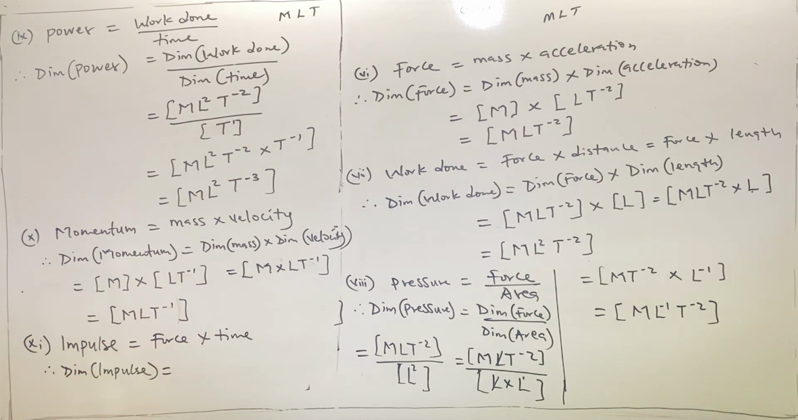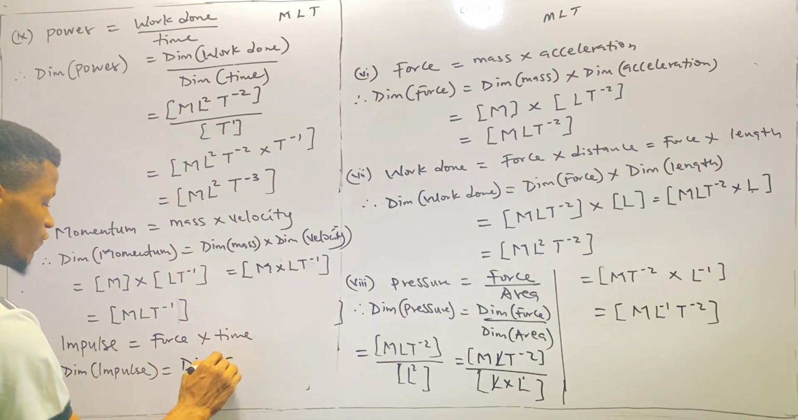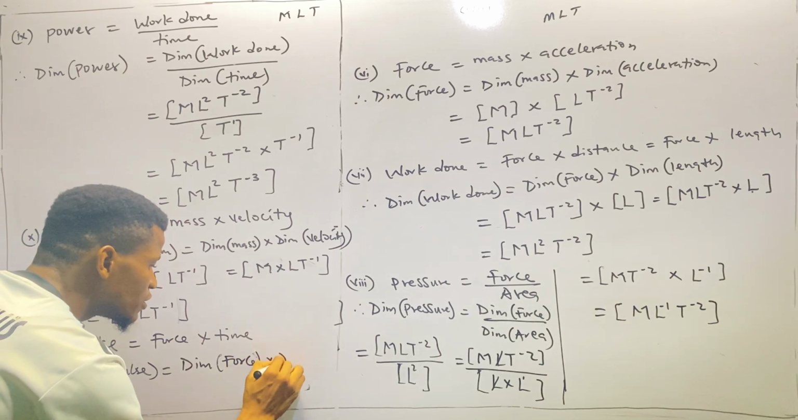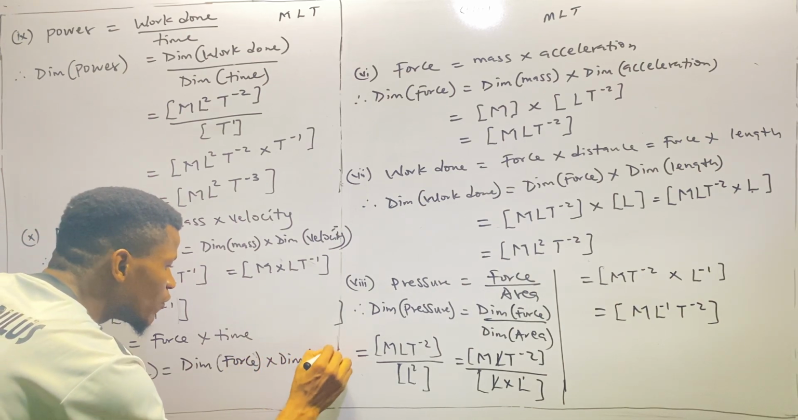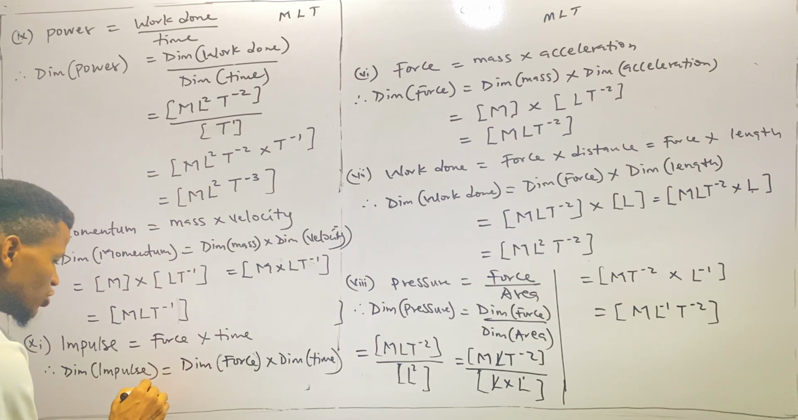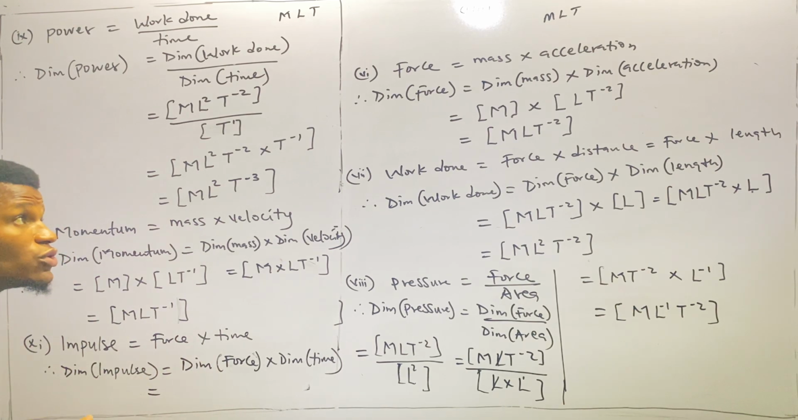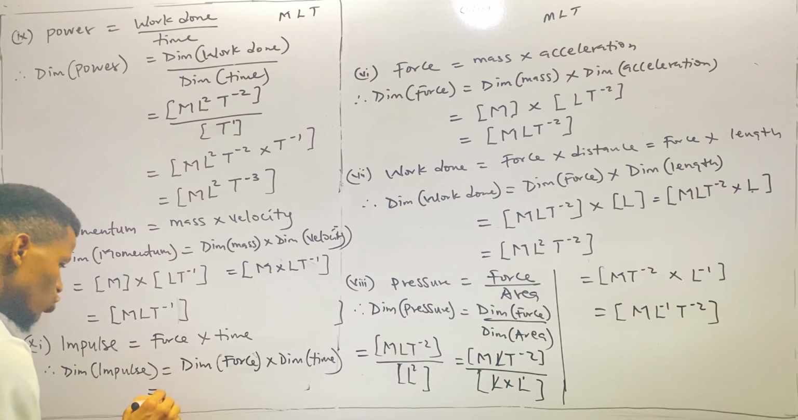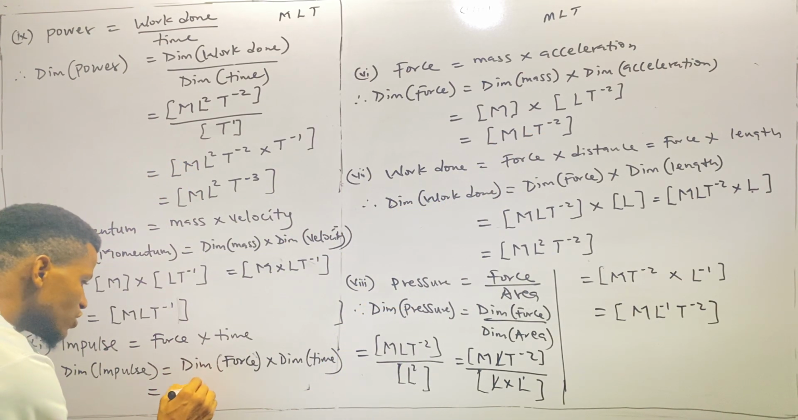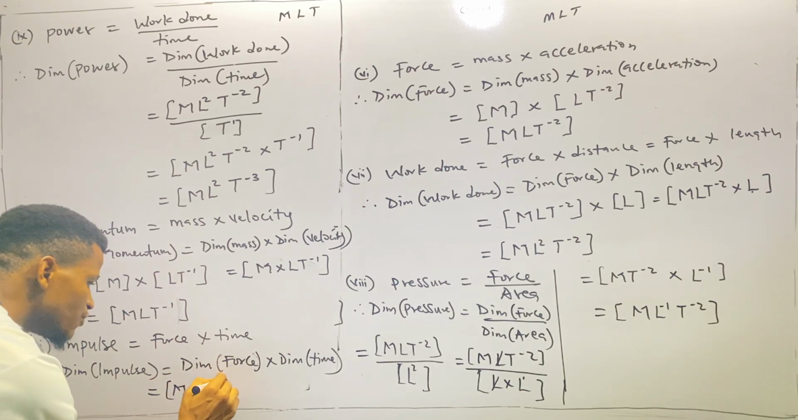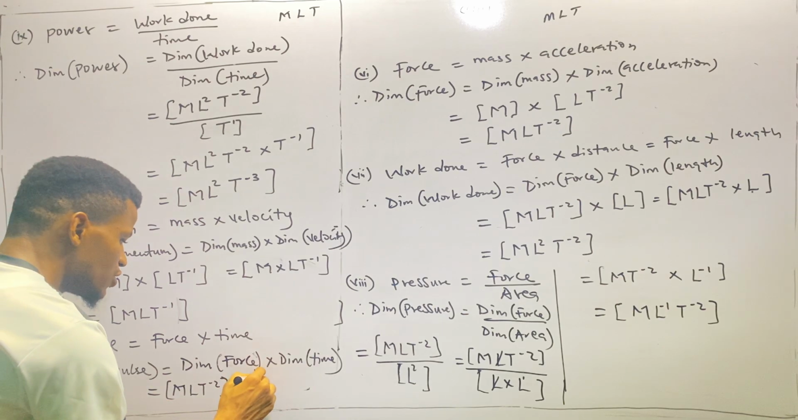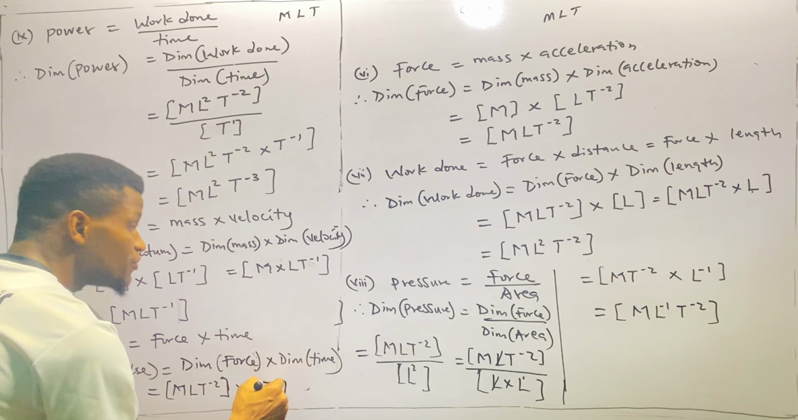should be equal to, because impulse is defined in terms of force and time, so therefore it's going to be dimension of force times dimension of time. Okay, so what is the dimension of force? Of course, we already know that the dimension of force is MLT^-2. So which is MLT^-2, then multiply by capital T, which is the dimension of time.